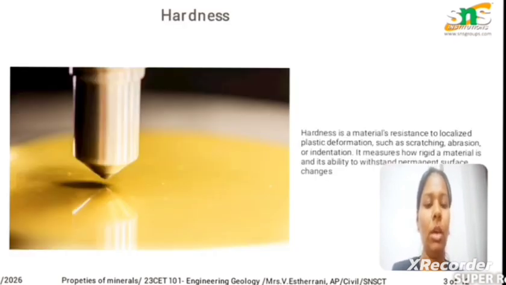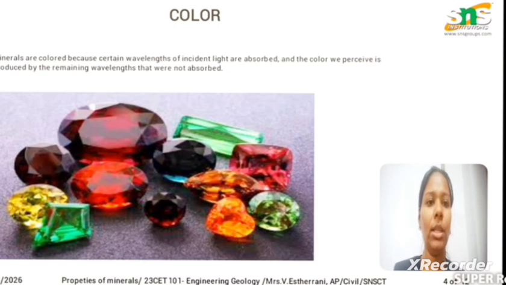Next one, hardness. When we come to the properties of the minerals, the first one is the hardness. Hardness is a material's resistance to plastic deformation, such as scratching and abrasion. It is one of the main properties for a mineral. It measures how rigid a material is and its ability to withstand permanent surface changes. That is called the hardness of a mineral.